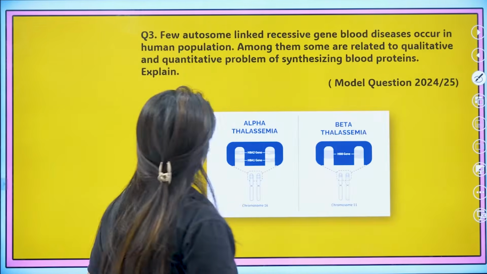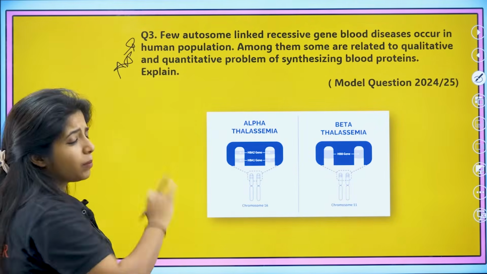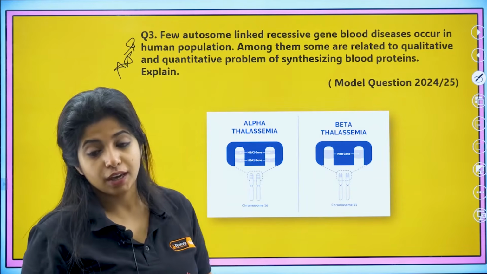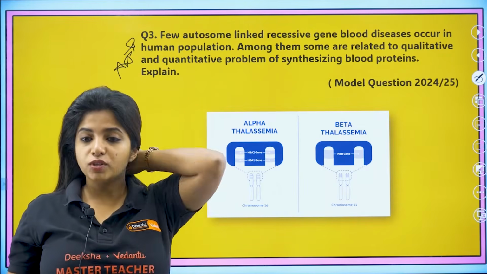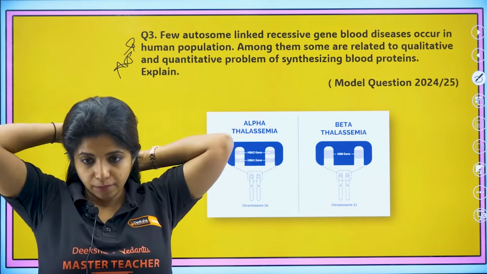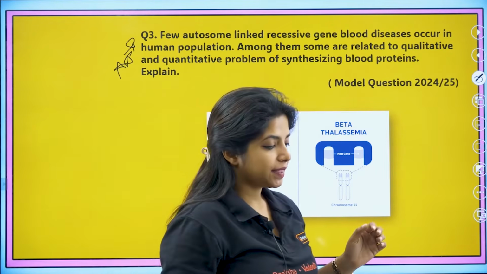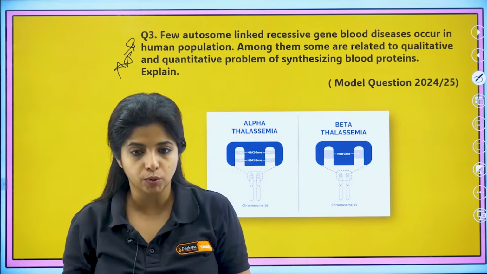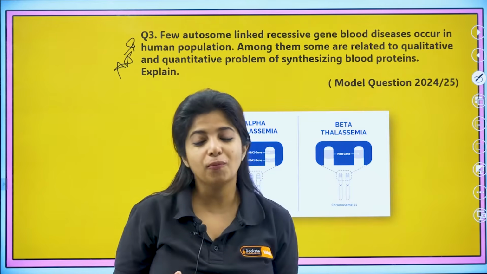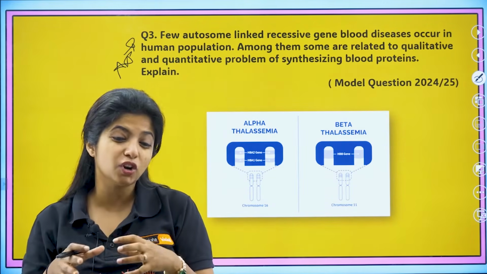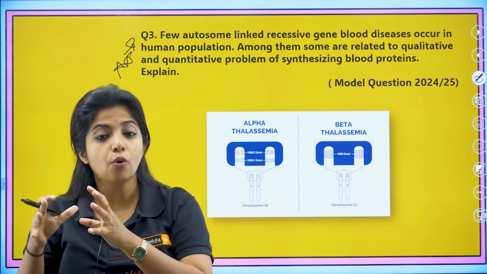Now, few autosome linked, this is very super important. Mostly this question is asked. Few autosome linked recessive gene blood disorders occur in the human population. Among them, some are related to qualitative and quantitative problems of synthesizing blood proteins. Explain. Didn't understand anything? Let me tell you. They are just telling you that there are few autosome linked recessive gene disorders which are related to blood. Somewhere the blood proteins are not made enough, or somewhere the quality of the blood proteins is a problem. So one is quantitative, it's not produced enough, and one is a qualitative disorder.